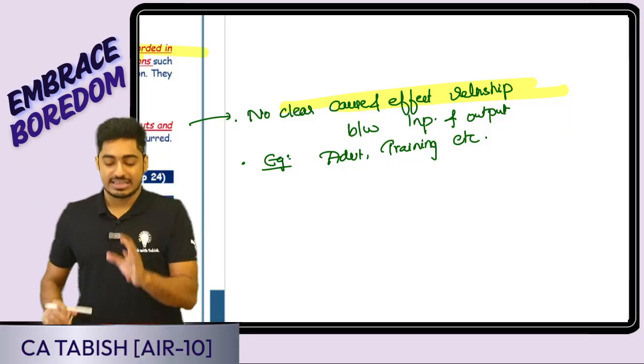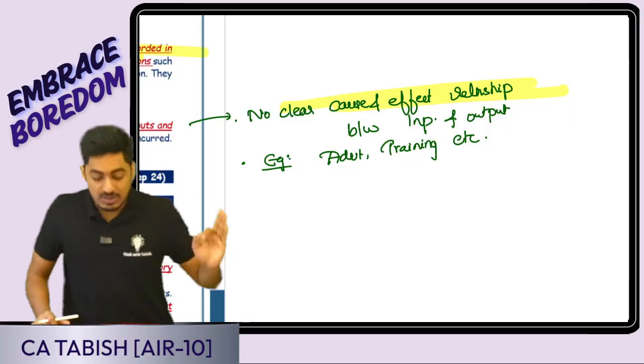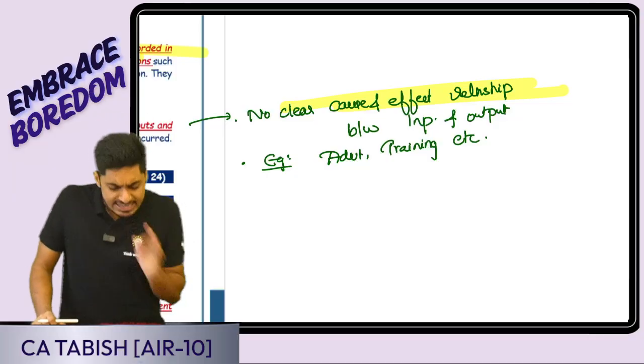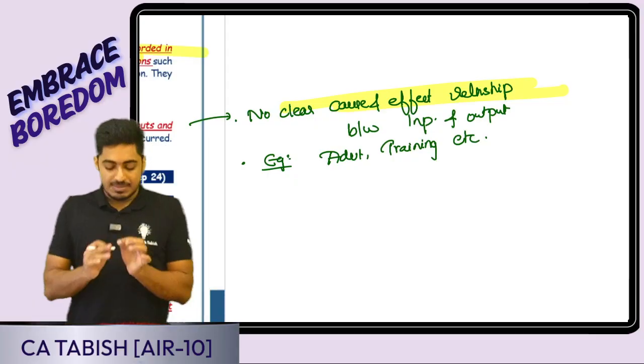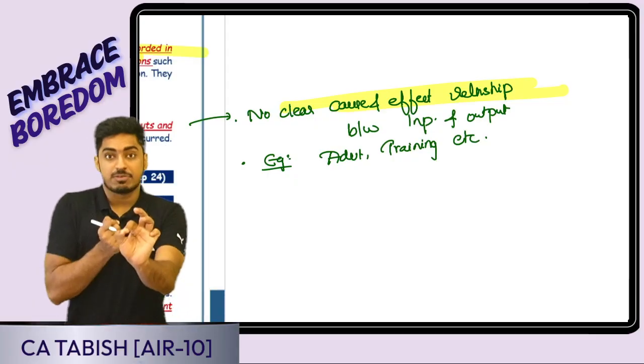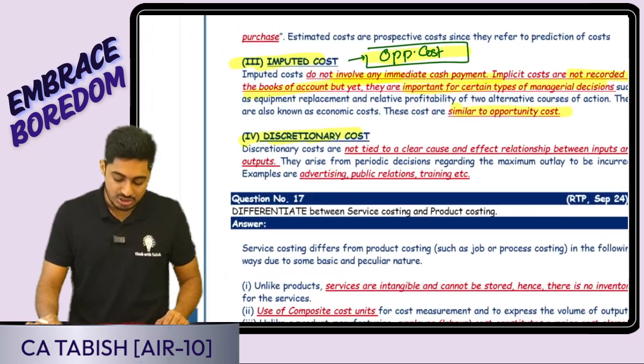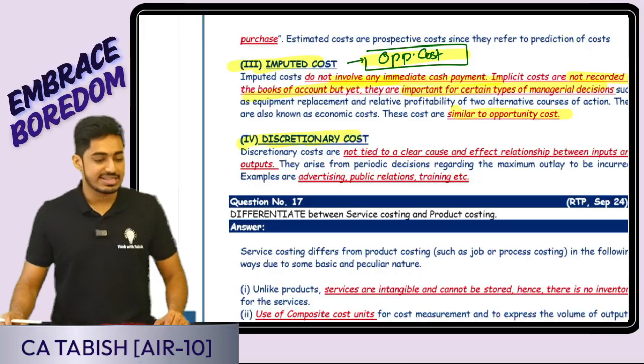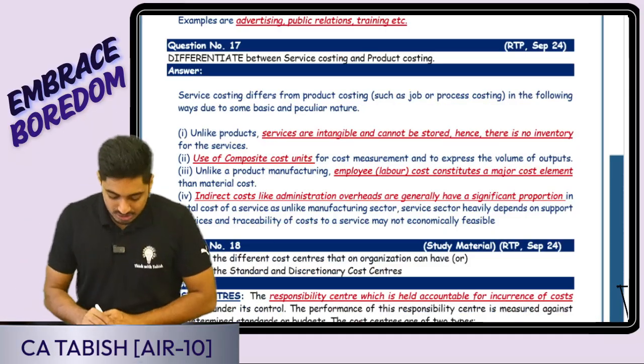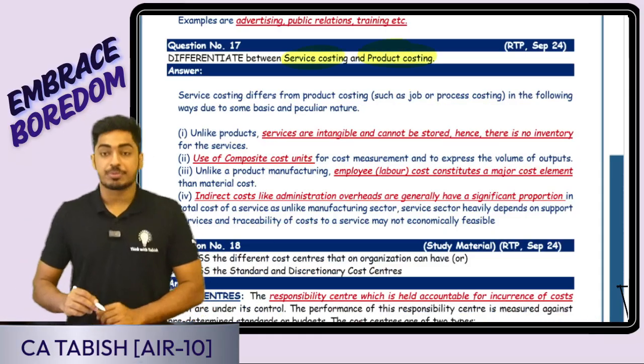Yes or no? Training. I gave employee training, two months of employee training. Can I tell exactly this much is going to be the benefit? No. In some cases, for this much cost, this much benefit, clearly I can tell. In some cases, it will not be happening. That is going to be my discretionary cost. Is this clear, everyone?